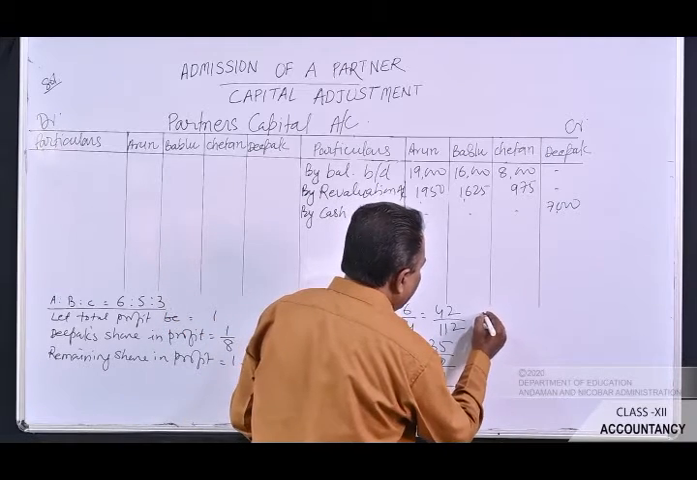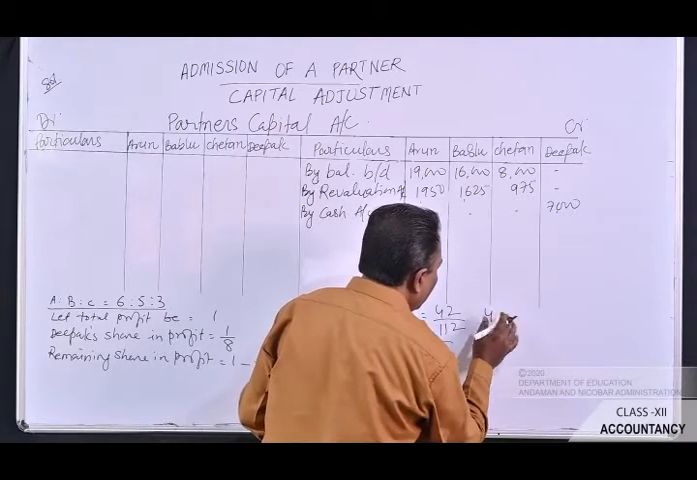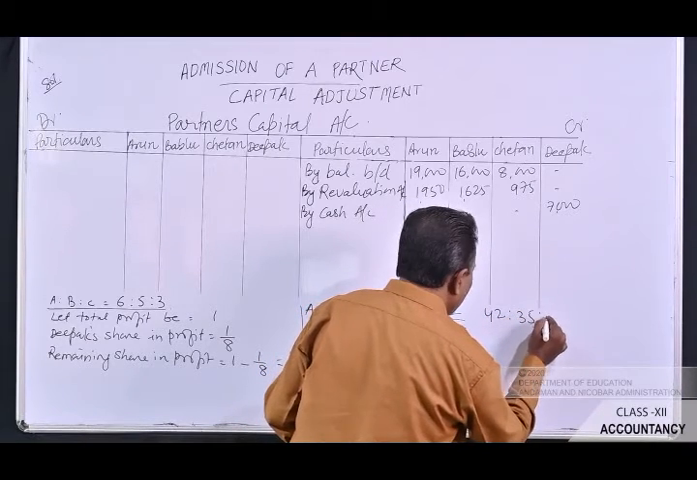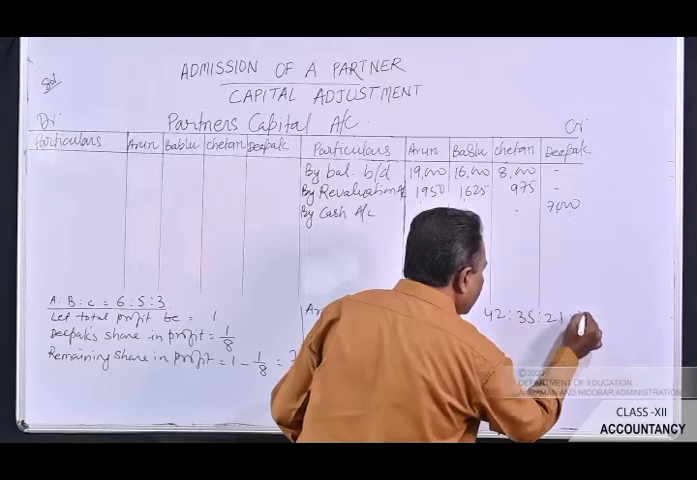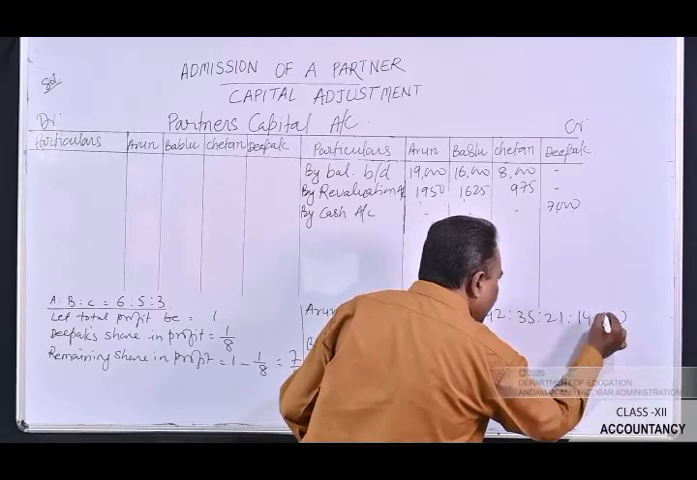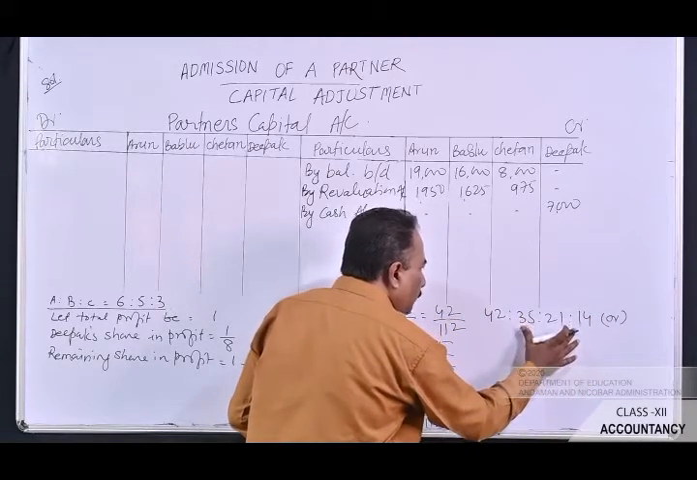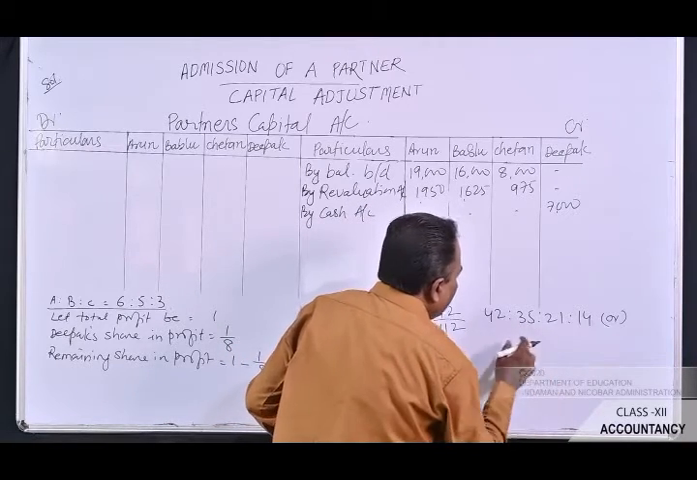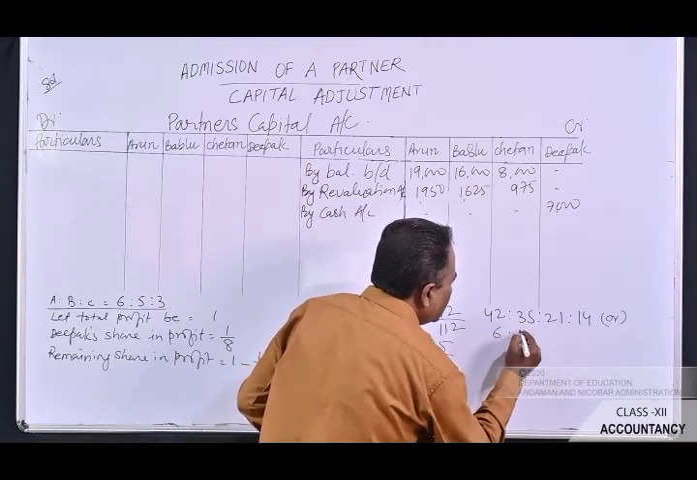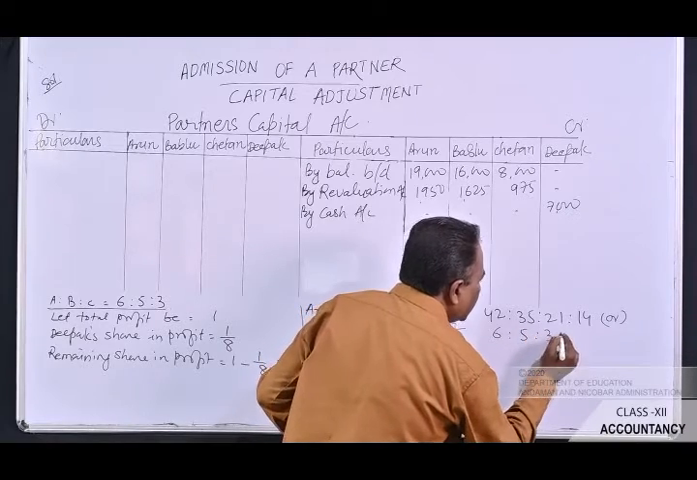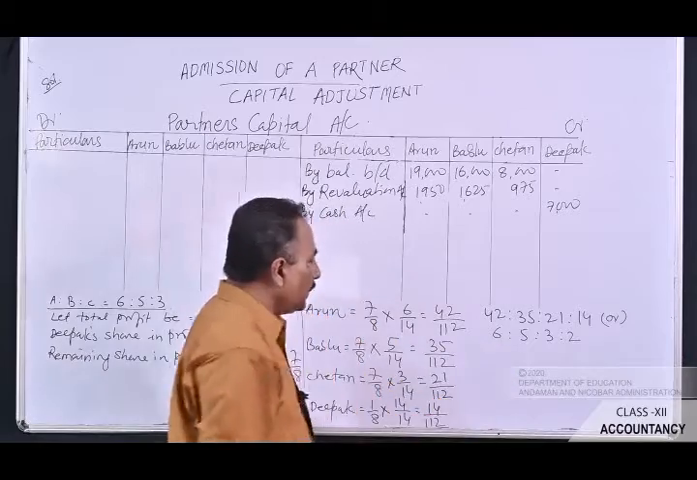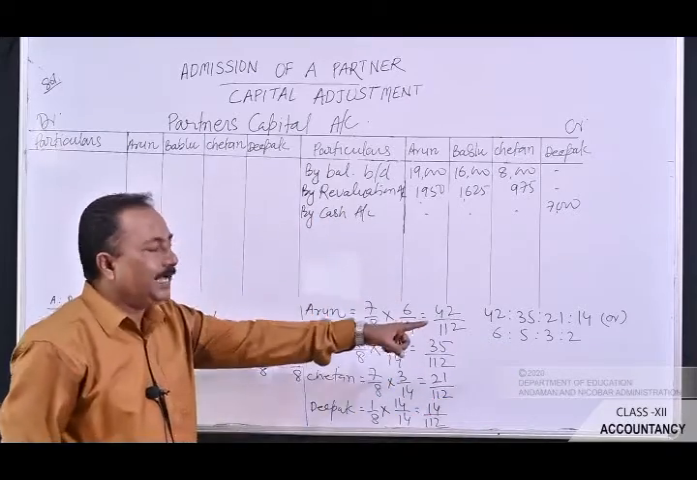The new profit sharing ratio will be 42:35:21:14. This can be brought to the lowest term. All are divisible by 7. So 7 6s are 42, 7 5s are 35, 7 3s are 21, 7 2s are 14. So this is the new profit sharing ratio of Arun, Bablu, Chetan and Deepak.